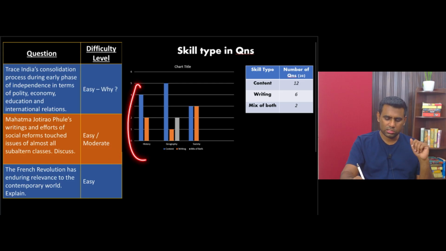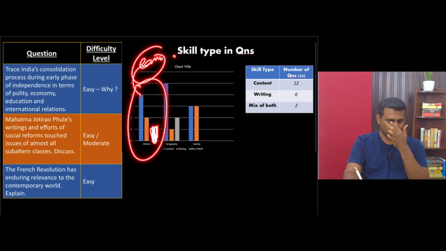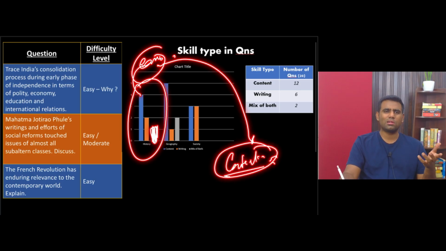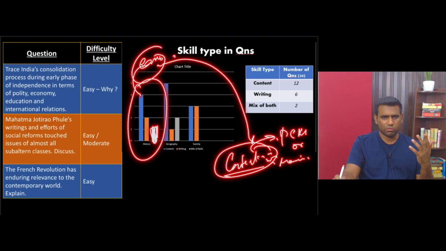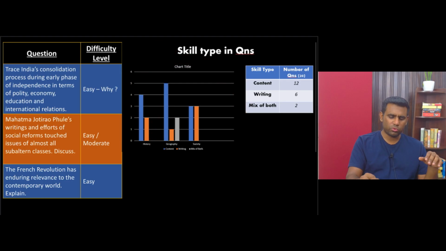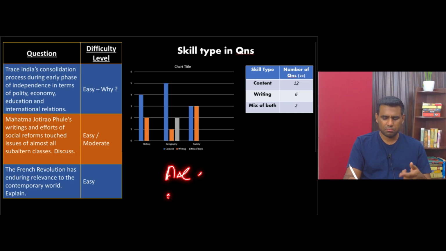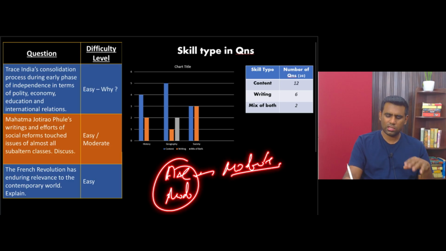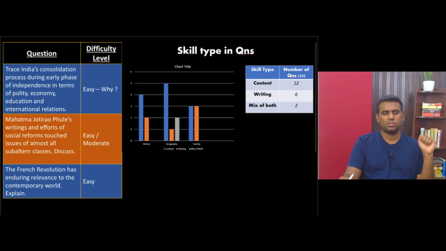And that's why in history there is no difficult question that you actually find. Either the questions are all of the easy type, which are purely driven by content awareness, and these are not even hard content to come across. These are content which any aspirant usually learns in their course of PCM foundation course, or it could be mains classes. You do definitely learn about it, right? And only 2 questions, one from art and culture and the other from modern India, are slightly of the moderate type, and I'm very sure there are aspirants who would handle these perfectly. All right. Whereas in a few years you will find questions in art and culture being very difficult.